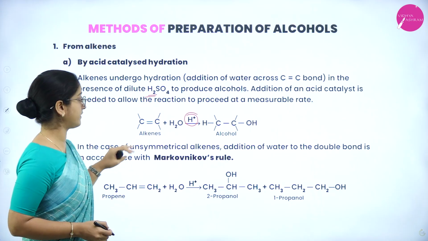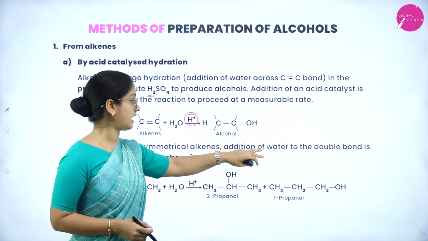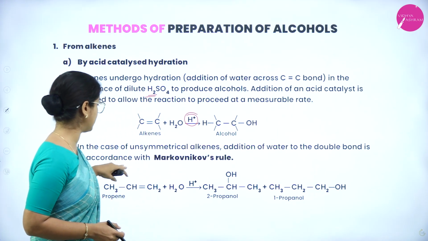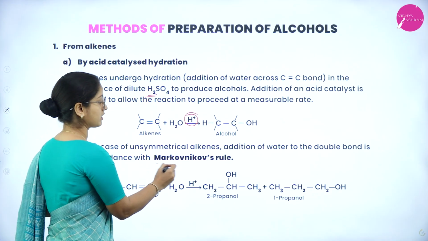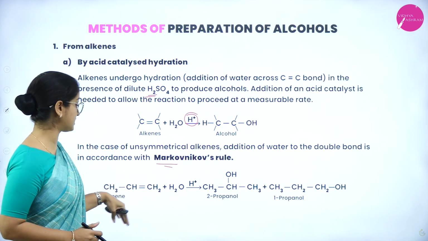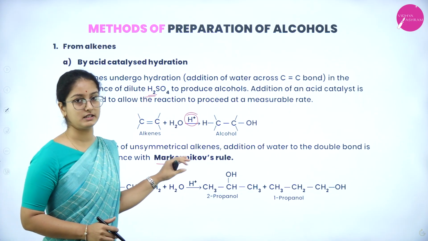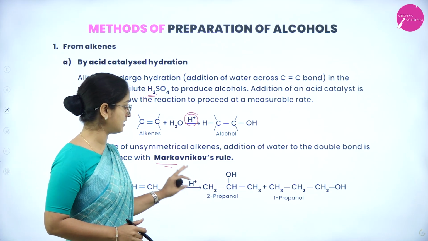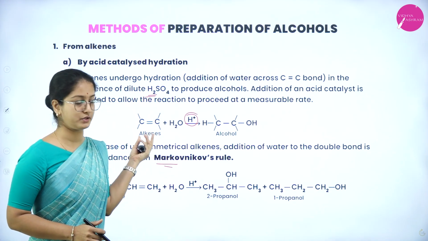So in the case of unsymmetrical alkenes, addition of water to the double bond is in accordance with Markovnikov's rule. So the reaction can be seen here, that is propene reacting with water in the presence of dilute sulfuric acid, and the proton which is given by sulfuric acid.